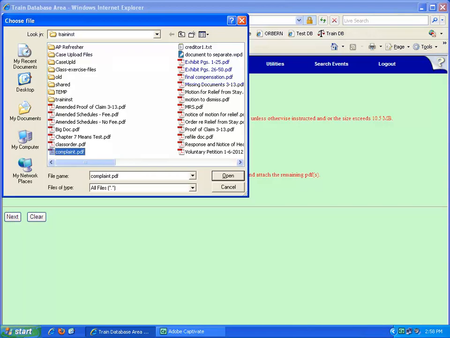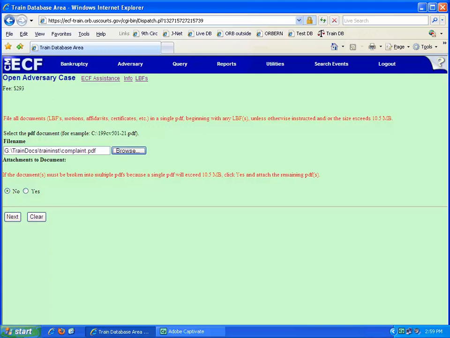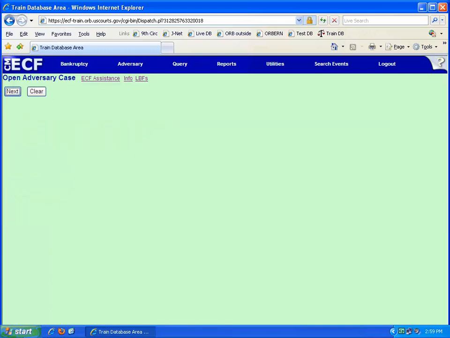In the top right corner of your screen, click on Open. The Next and Clear buttons display again. Click Next.